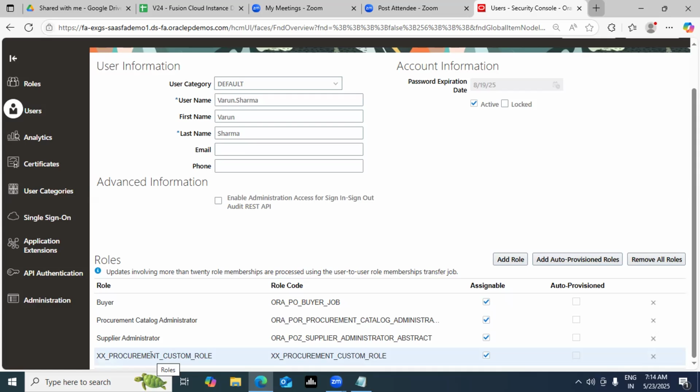Why has the option been given? Because let's say I am about to create 10,000 users today. I can auto provision the employee role to them, and tomorrow I can disable it. So it will help me from that perspective, guys. Do remember this thing.